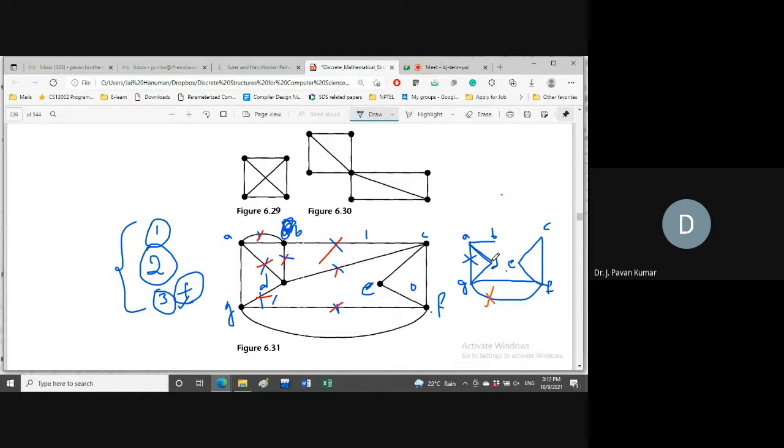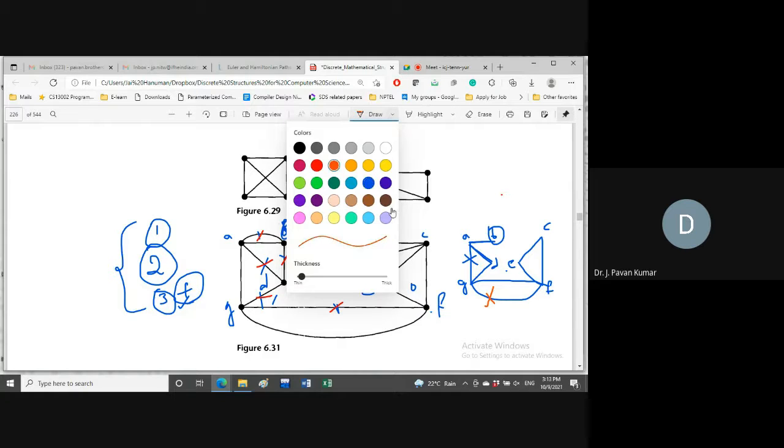Without considering this edge, if you consider this one, then we will be going to B, but we cannot traverse any of these edges. That's why we should not consider A to B here itself. Okay. Now I will generalize all these things: while considering any edge to remove, we have to check whether removing that particular edge disconnects the graph or not. If it is disconnecting, such kind of edge we should not consider.